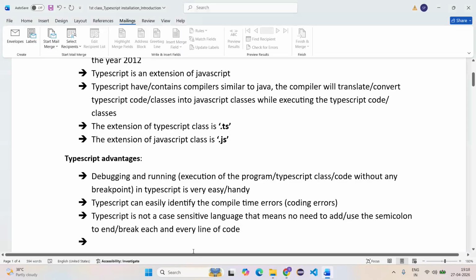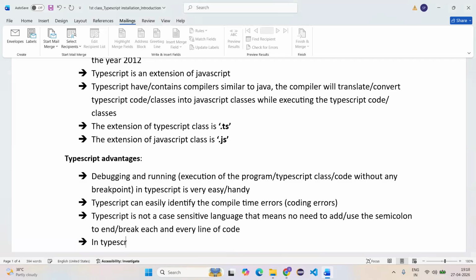And one more thing is, in TypeScript, we do not have an exception handling mechanism. We do not have the exceptions concept.